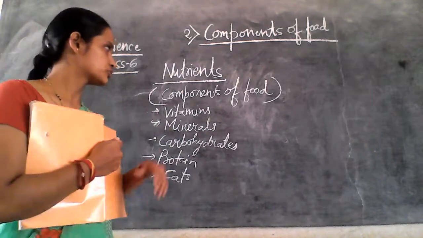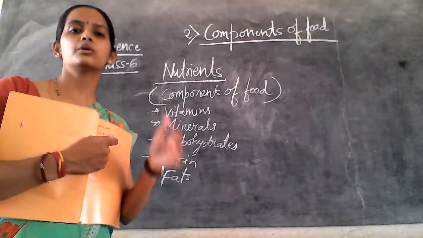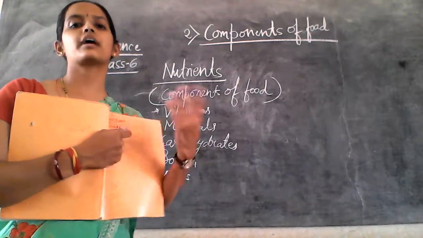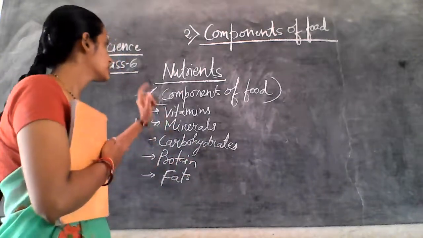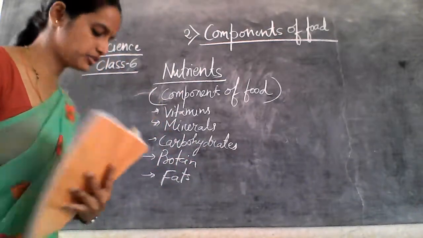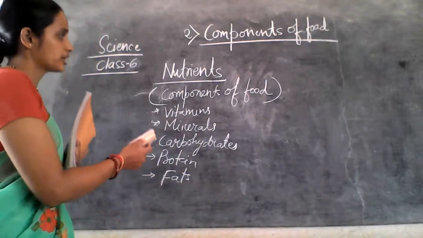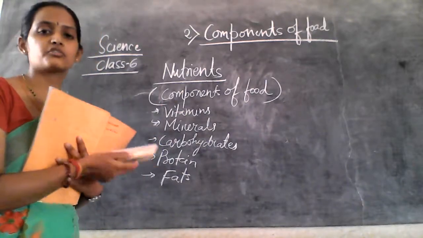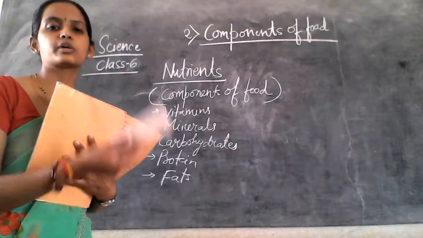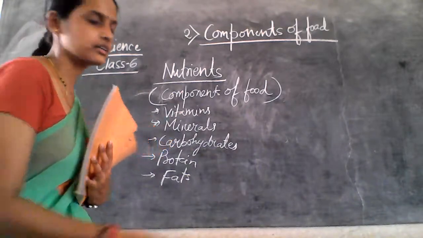Food is required to get the energy and to carry out the work. So nutrients are the components of the food which are necessary for the body to work and to get the energy.